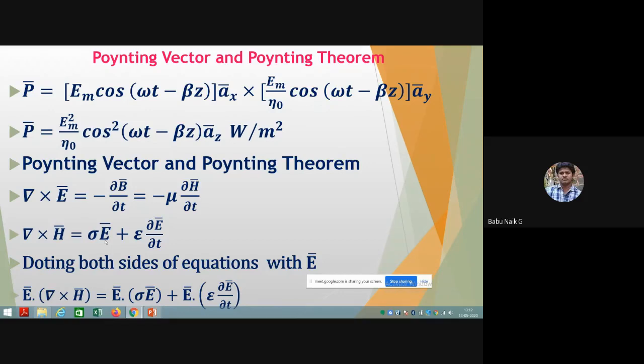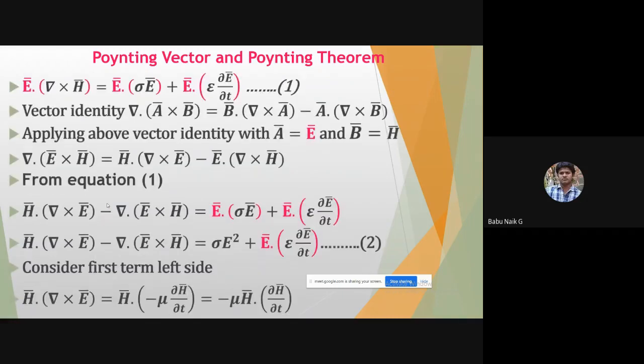Now, simplifying further, E bar dot del cross H bar is equal to sigma E bar dot E bar plus epsilon E bar dot dou E bar by dou t. Let us take this equation as 1. Now I can write the vector identity: the divergence, del dot A bar cross B bar, equals B bar dot del cross A vector minus A vector dot del cross B bar.